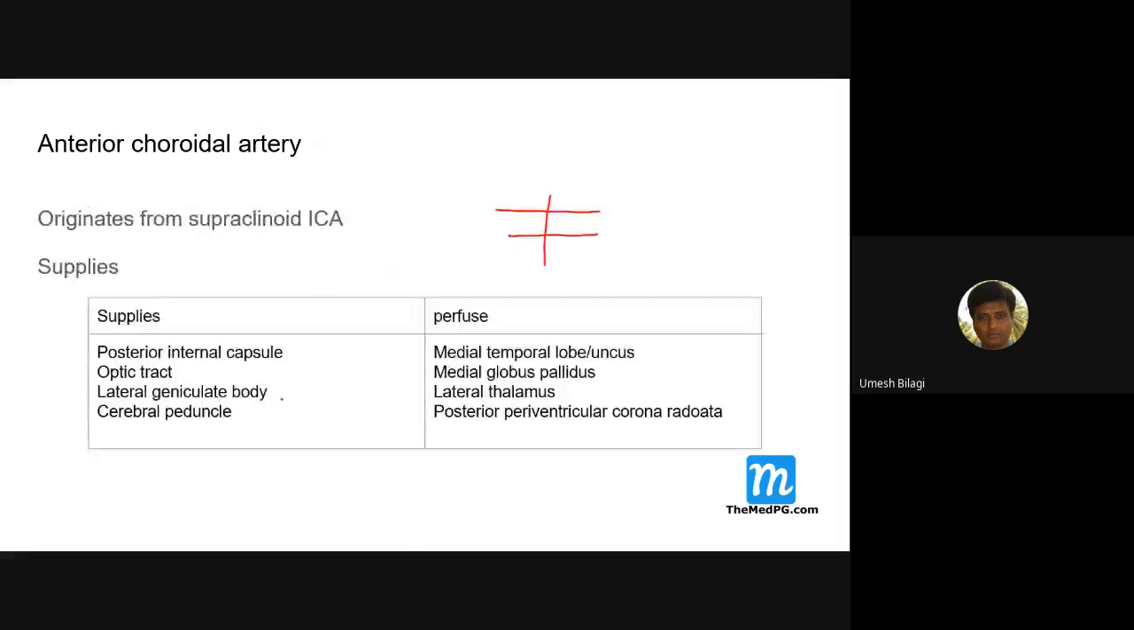Optic lateral geniculate body is also there. See, cerebral peduncle. Where do you get the cerebral peduncle? Midbrain. I discussed this actually.